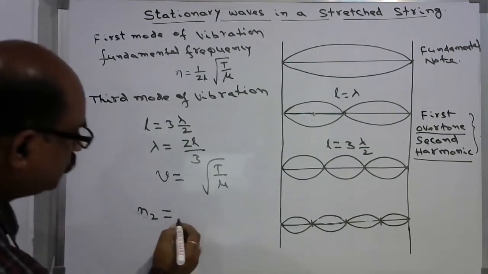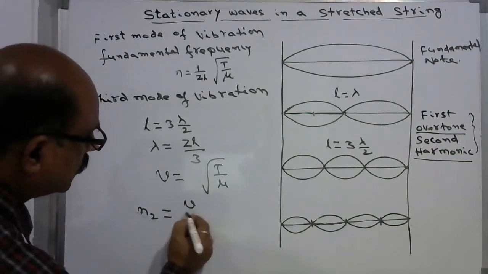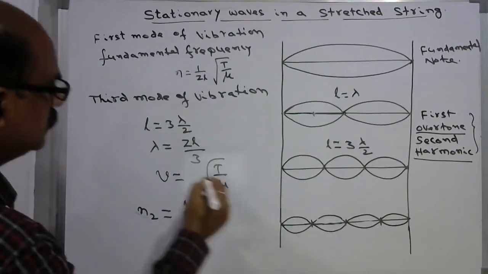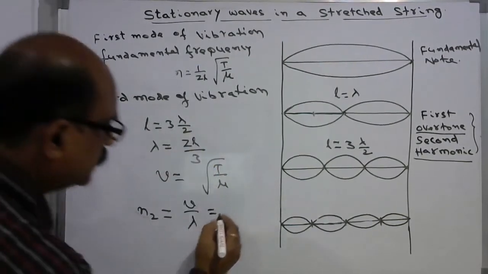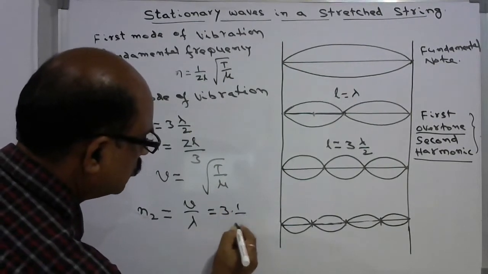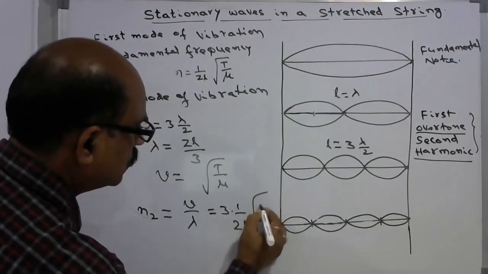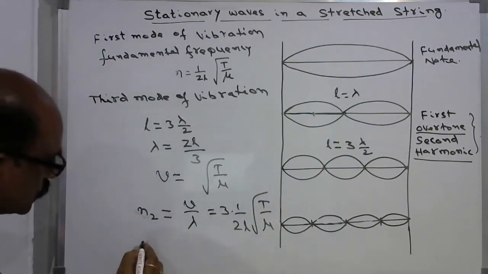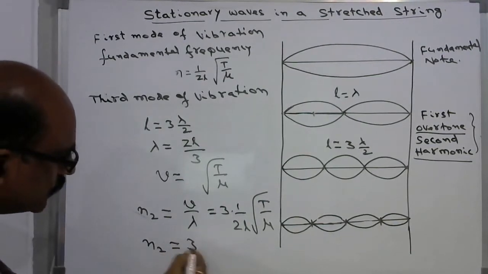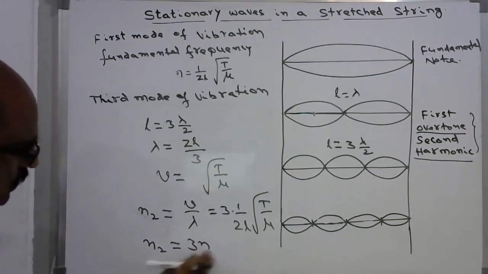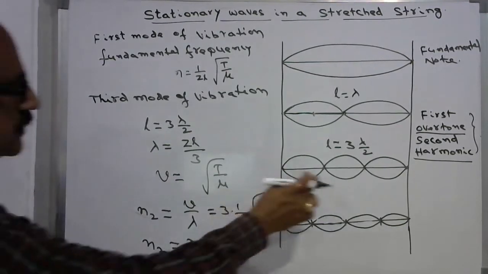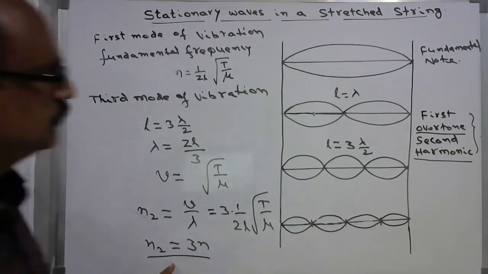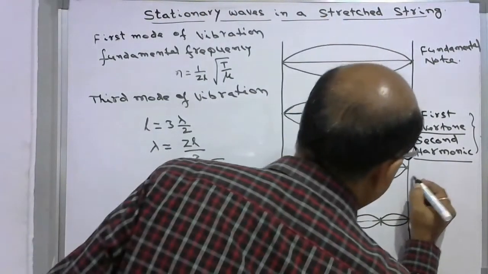N2 is equal to, so we know the formula V by lambda. So V can be written as this value and lambda can be written as 2L by 3. So we will be getting 3 times 1 by 2L under root T over mu. So now we can write this as 3 times the fundamental frequency. So this overtone frequency of this third mode of vibration is also called second overtone.